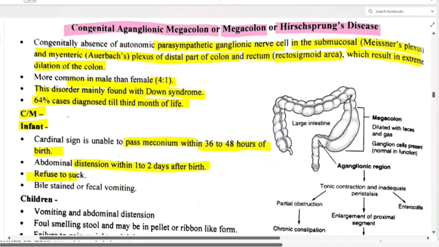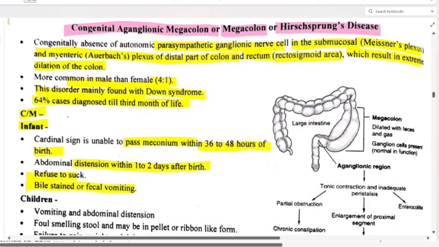Okay, abdominal distension within 1 to 2 days after birth. Refuse to suck, bile stained or fecal vomiting. So all these are seen in a baby who has Hirschsprung disease. The cardinal sign will be failure to pass meconium within 36 to 48 hours of birth. Abdominal distension will be there within 1 to 2 days after birth, and that baby will refuse to suck, and fecal or bile stained vomiting will be present.